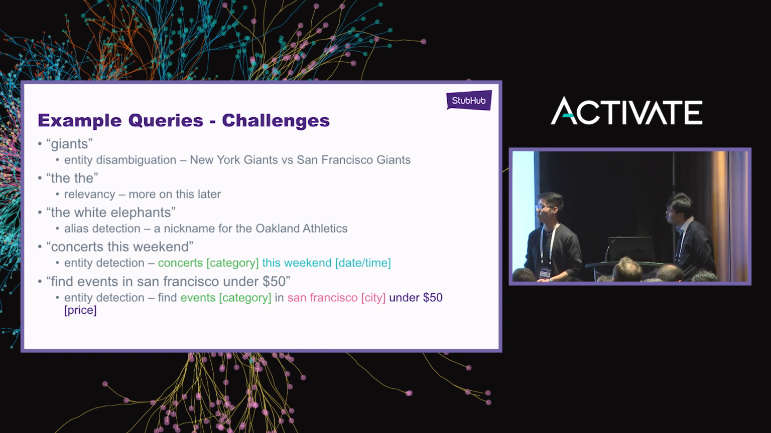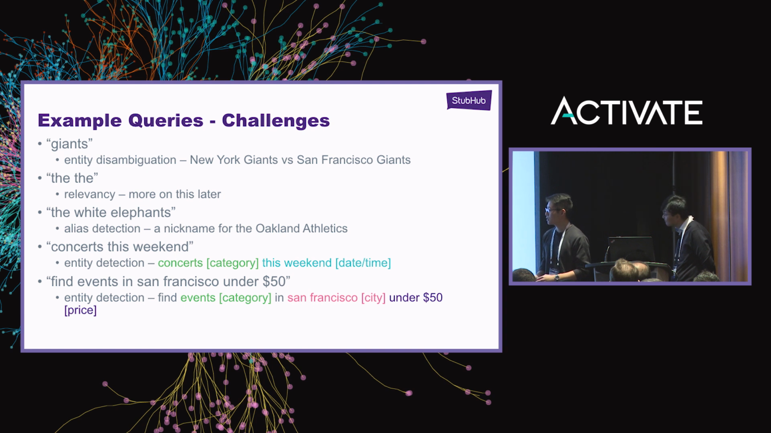For Giants, you have entity disambiguation. We have, say, the New York Giants and the San Francisco Giants. If someone searches just Giants, it's difficult to tell initially who they mean. This is where query understanding comes in. In addition to that, we also have the San Jose Giants to make everything a lot more fun. Again, The refers to an artist. Obviously, if you just use The as a search query, it's likely that a lot of things are going to come up. And again, White Elephants is an issue for alias detection.